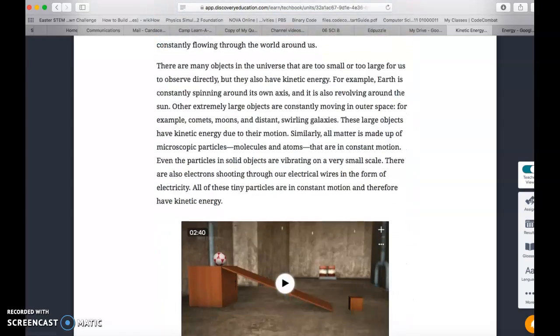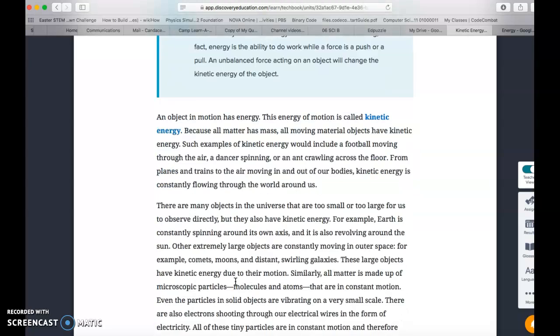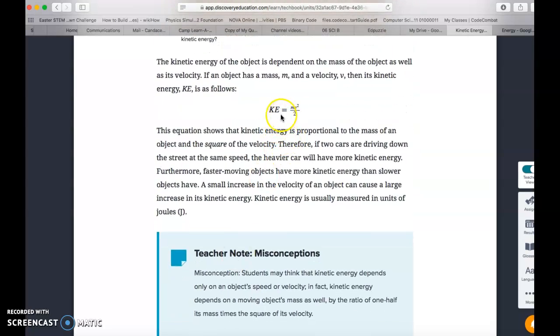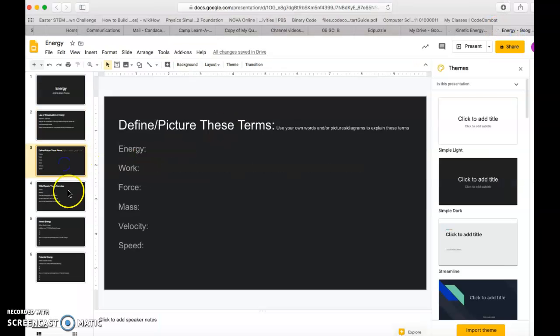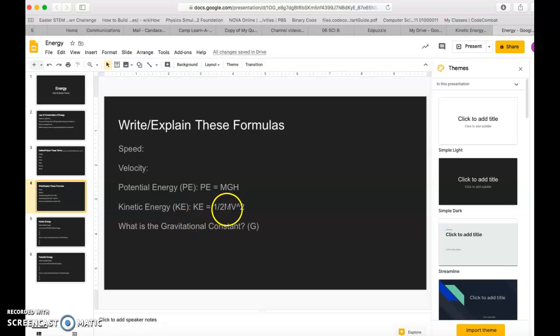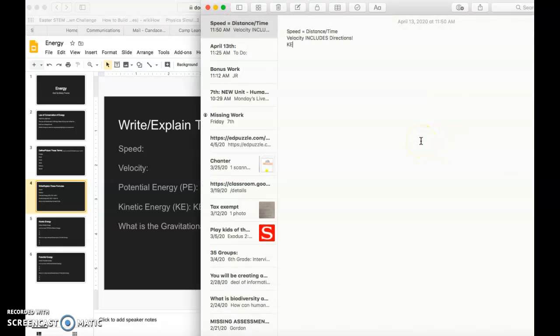When we calculate kinetic energy, or how much energy something that's moving has, we use the formula kinetic energy equals mass times velocity squared divided by 2. A lot of times people will look at that, and it's in your notes already, as kinetic energy equals 1/2 times your mass times velocity squared. When we do 1/2 on our calculator, if you just use 0.5, that is really helpful. So you might want to think about it as kinetic energy equals 0.5 times your mass. And we usually calculate our mass in kilograms.